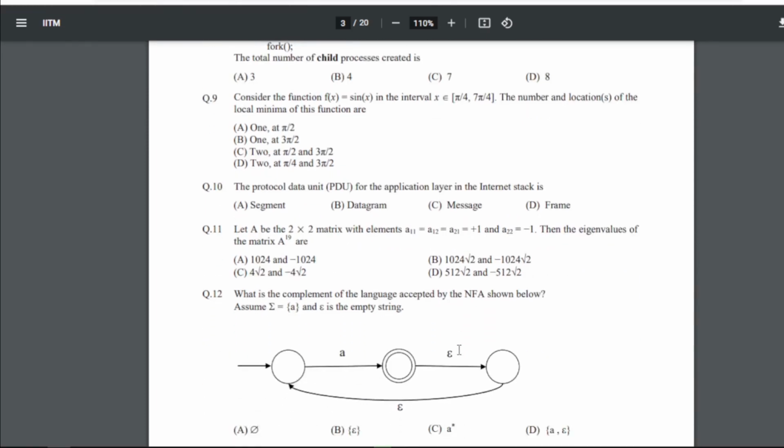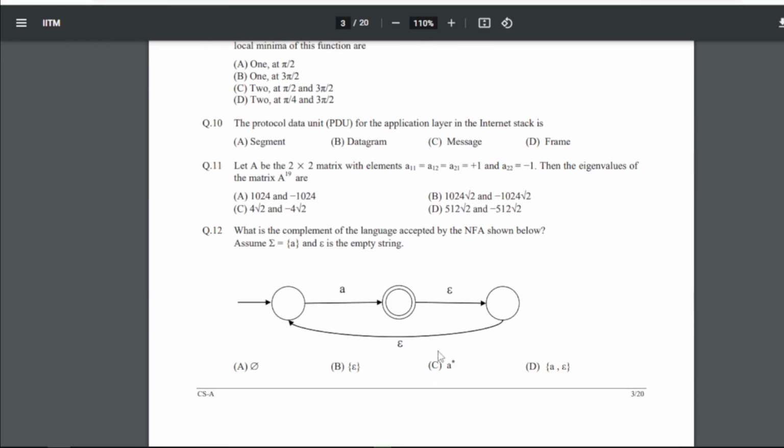For 11, let A be the 2 by 2 matrix with elements A11 equals A12 equals A21 equals +1 and A22 equals -1. Then the eigenvalues of the matrix A to the power 19 are what? So for 11, our answer will be D, that is 512 root 2 and -512 root 2.